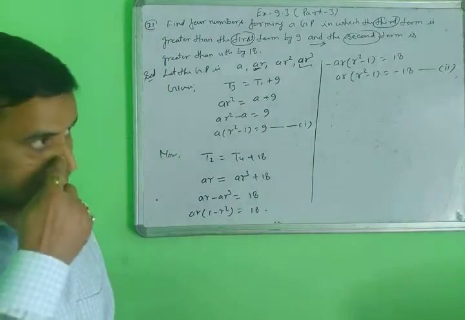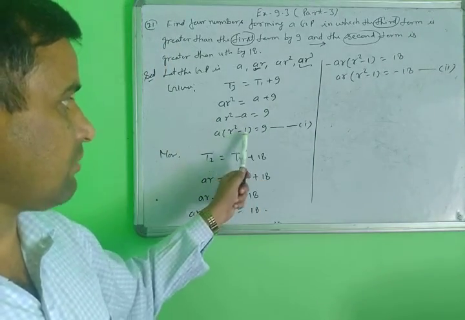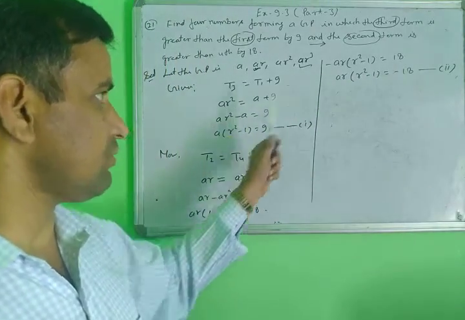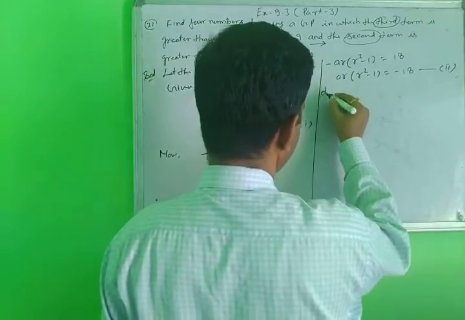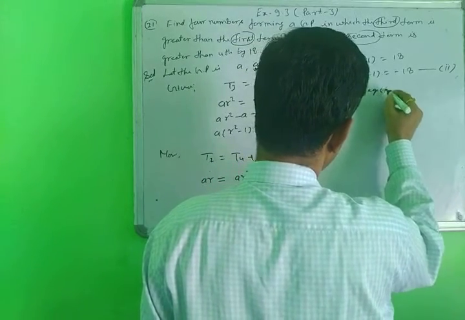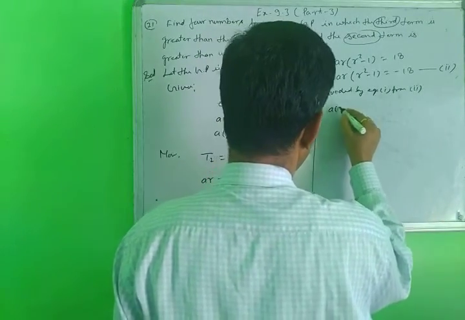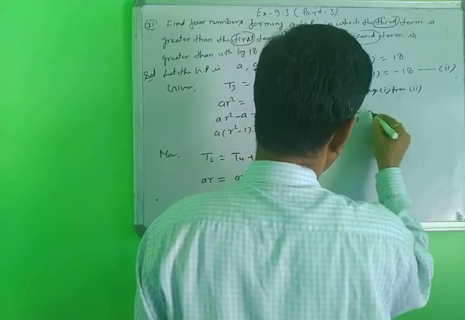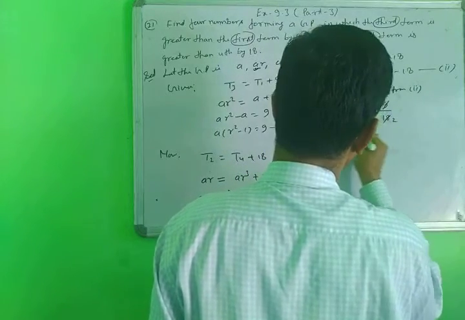Look at equation first and equation second; they have a similar form. R square minus 1, R square minus 1. Here minus 18, here 9. So when you divide equation first by second, this portion will be cancelled. Dividing equation first by second, AR square minus 1 upon AR square minus 1 equals 9 upon minus 18.